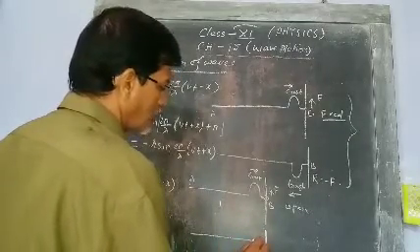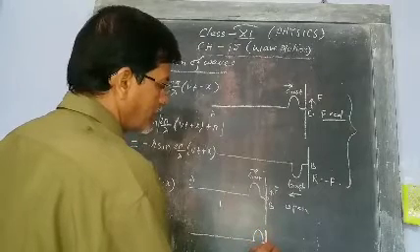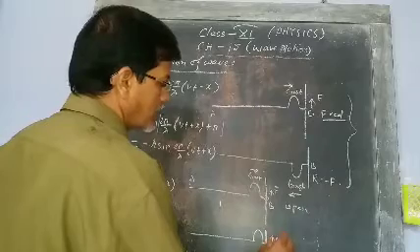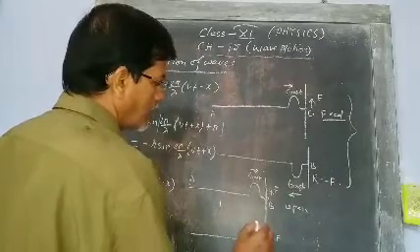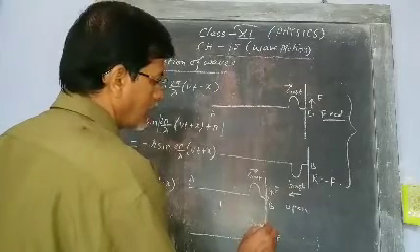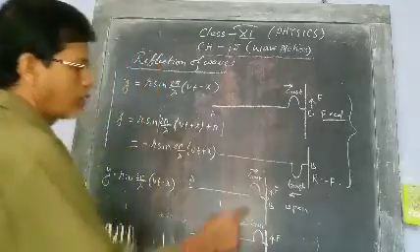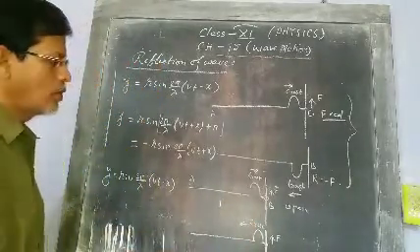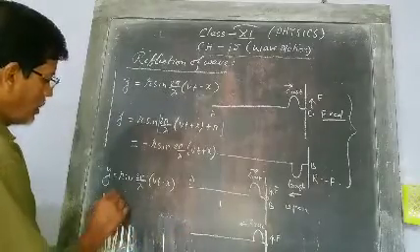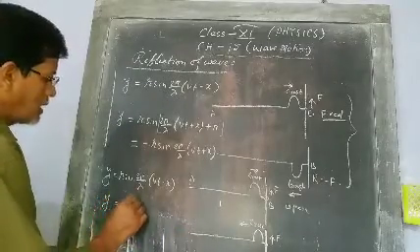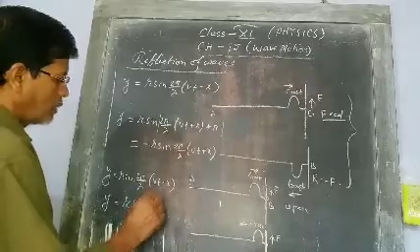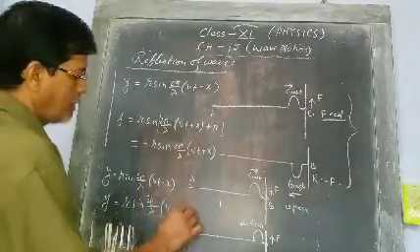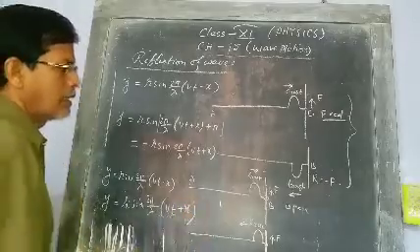In this case also, since this side is free, the wave is in the same phase. There is no change in phase, only the direction is changing. So the equation will be y equal to r sin 2 pi by lambda (vt plus x).